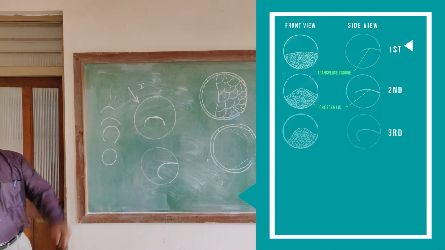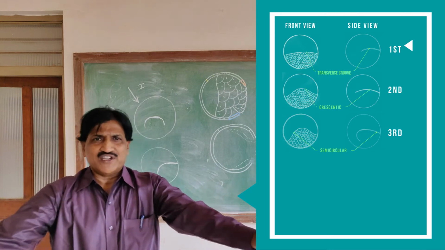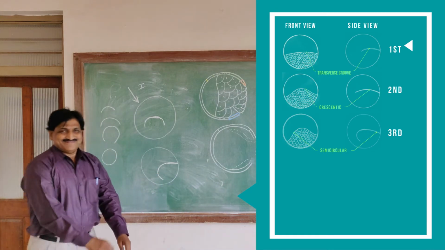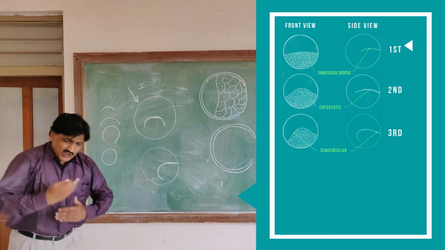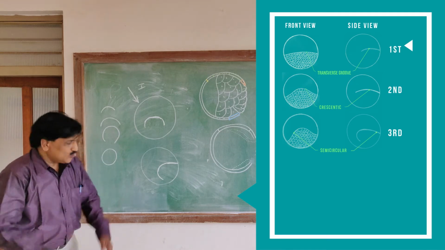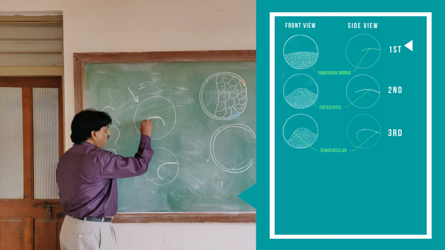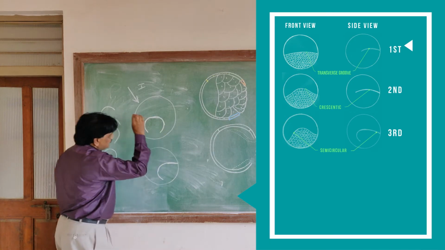The third diagram is the blastoporal groove exhibiting what is called a semicircle. You have to write the third diagram. With further growth, the semicircle is transformed into a horseshoe shape.